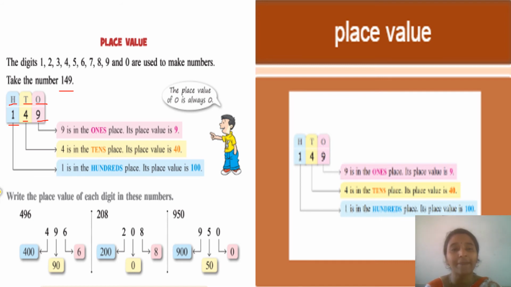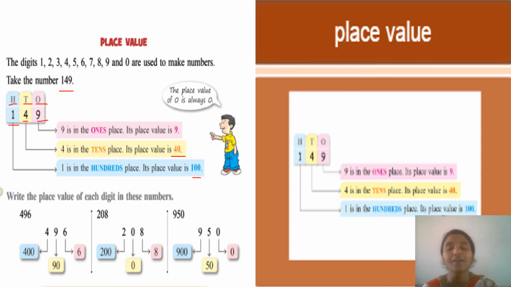Now what happened? You see the place under which the 4 is placed. It is placed under tens, right? Now the place value of 4 will be 40. Now the 1: the 1 is under hundreds, so the place value of 1 will be 100.